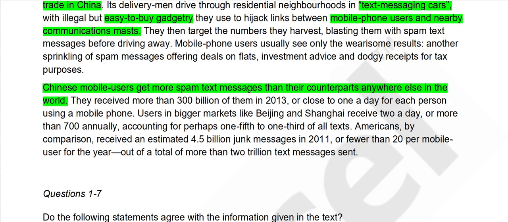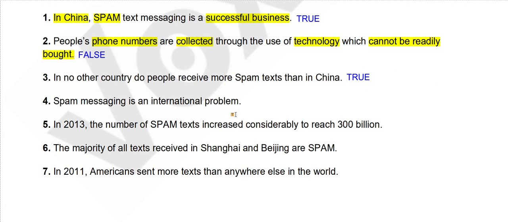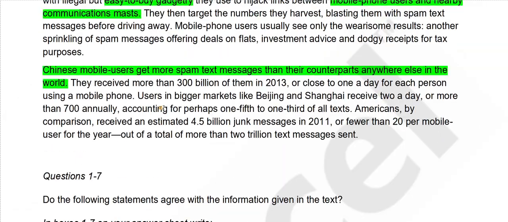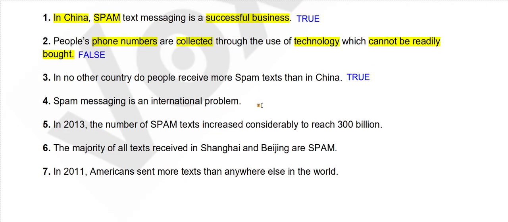They received more than 300 billion of them in 2013, or close to one a day for each person using a mobile phone. Users in bigger markets like Beijing and Shanghai receive two a day or more than 700 annually, accounting for perhaps one-fifth of all their texts. So there is nothing mentioned about international. Let me read the next question, because in 2013... So according to this, the answer should be not given.